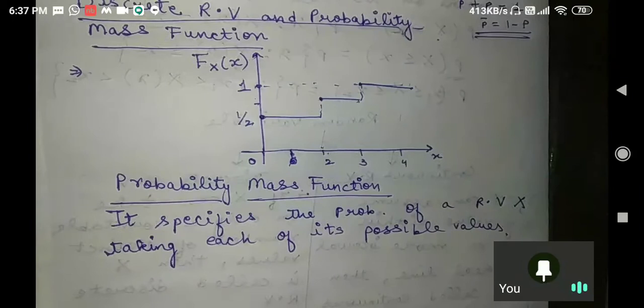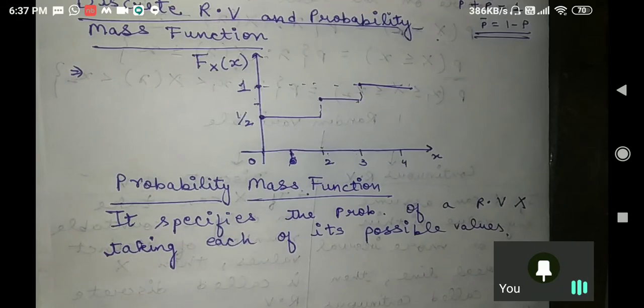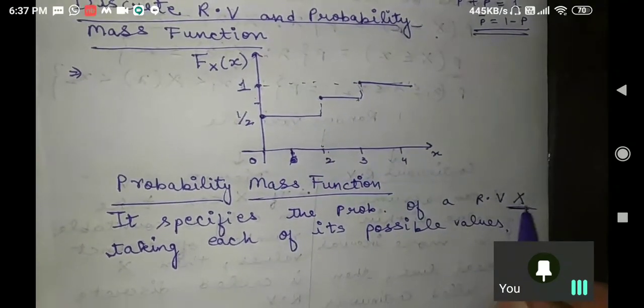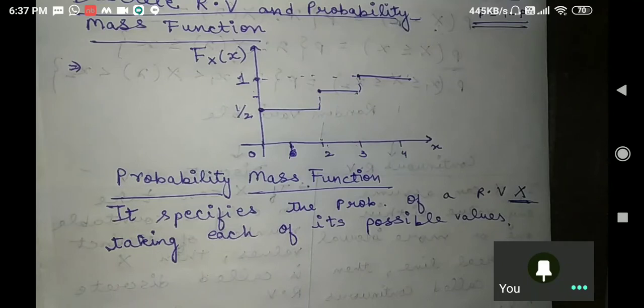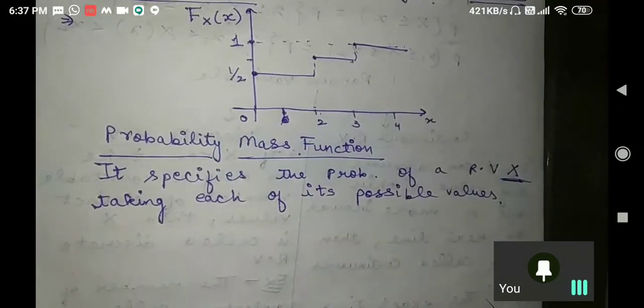Sir, now we are not able to understand. Why? Sir, what we are saying is that we are trying to specify the probability of the random variable x taking all its possible values. It means for each particular value, you are trying to assign some probability to it. Just try to understand.